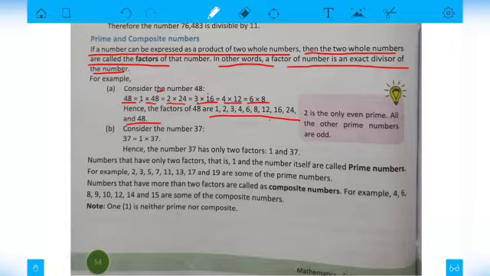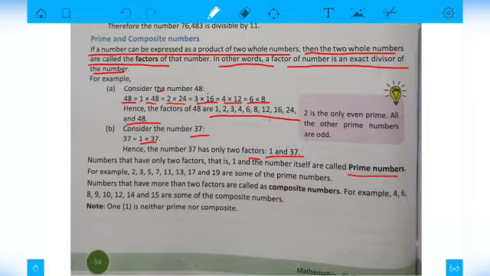You can consider the number 37 also, because you know that 37 can be written as only 1 into 37, because it does not come in any other number's table. That is why we call it a prime number, which has only two factors, because here 37 has only two factors, that is 1 and 37. So a number which has only two factors will be a prime number.